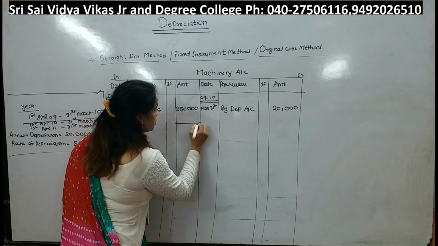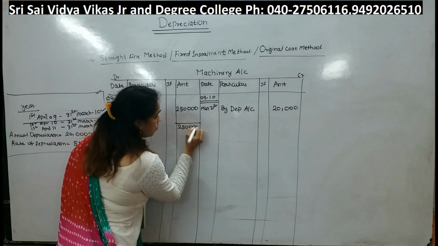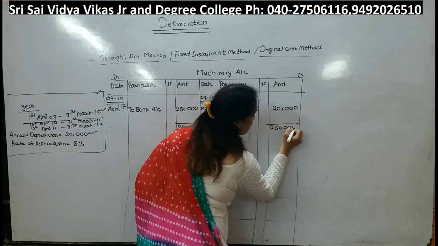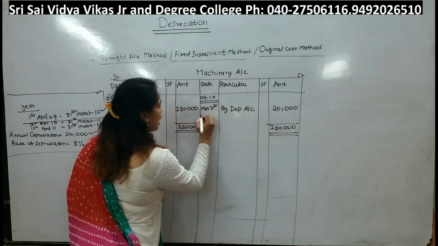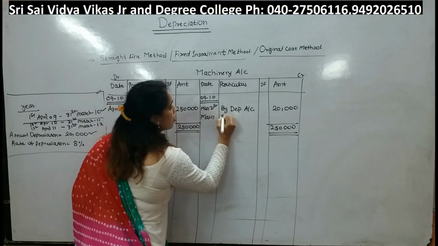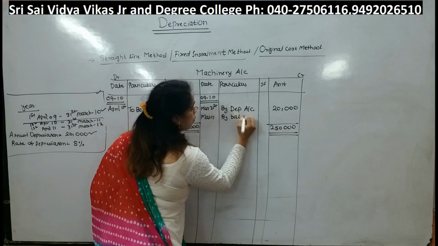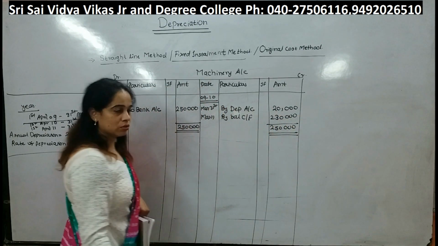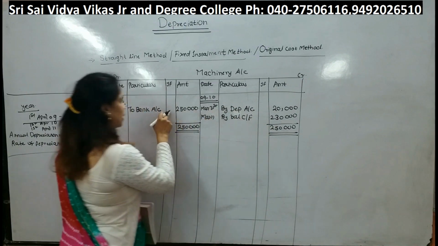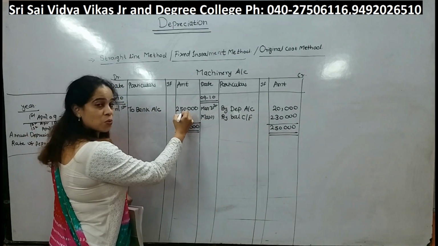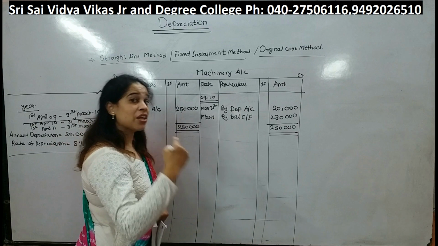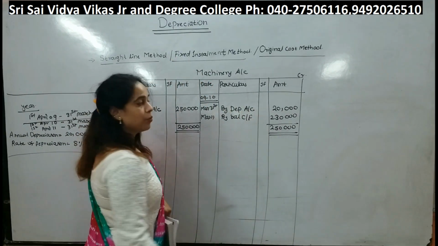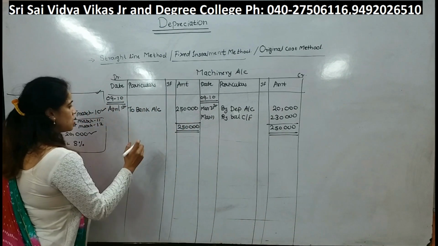Okay. See students, we know that we had machine worth rupees 2,50,000. Whole year we use that asset. So at the end of the year, our machine value will become 2,30,000. Okay. At the beginning of the year, machine value was 2,50,000. Because entire year we use that machine, the value got decreased by 20,000. So value became 2,30,000. First year is over.